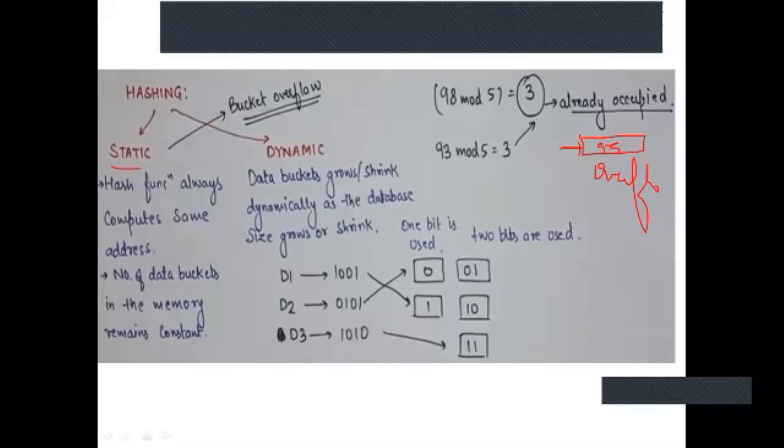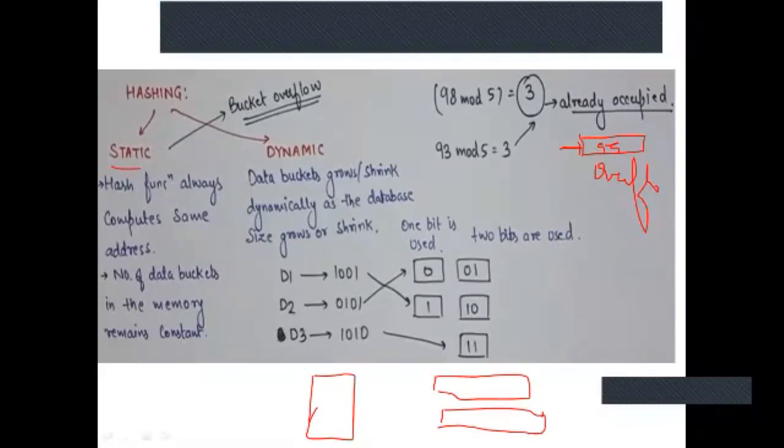Now in dynamic, let me take extendable hashing as an example. Suppose it is directory driven. In extendable hashing, you'll know that we have a directory and we have buckets, we have local depth, we have global depth.